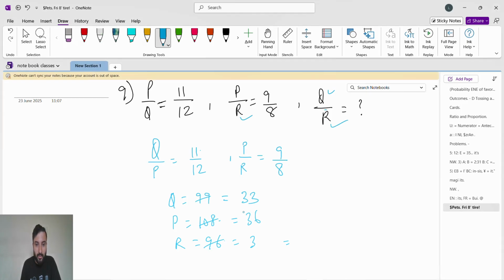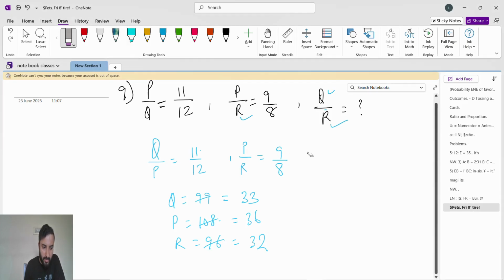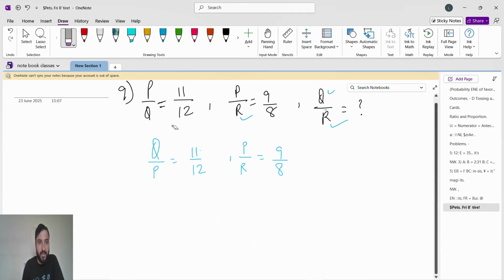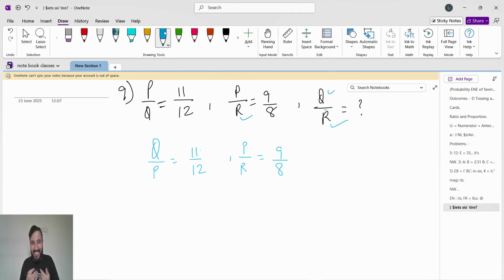Q is to, wait a minute, 11 is to 12 and 9 is to 8. Oh yeah, sorry, I understand, guys. I have changed Q by P because we did the reverse, right? Inverse. So P by Q became Q by P, so the value will also get inverse. Yes, it will become 12 by 11.